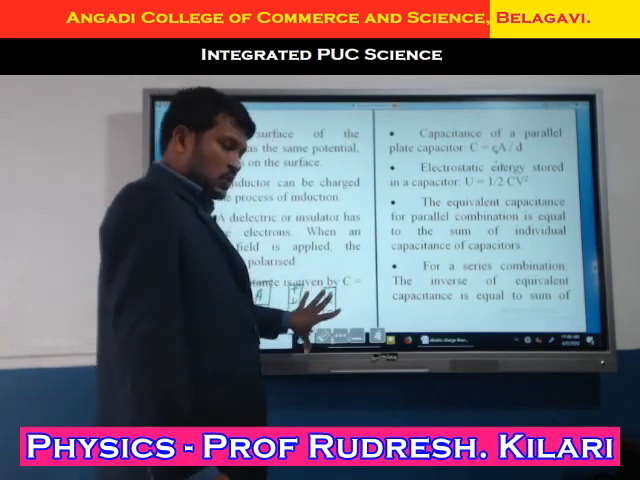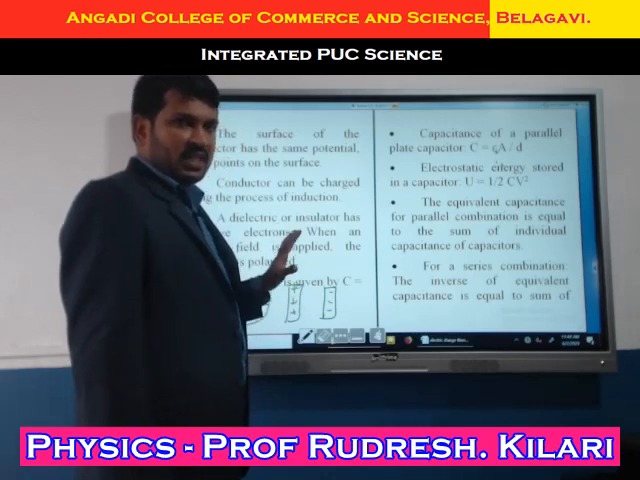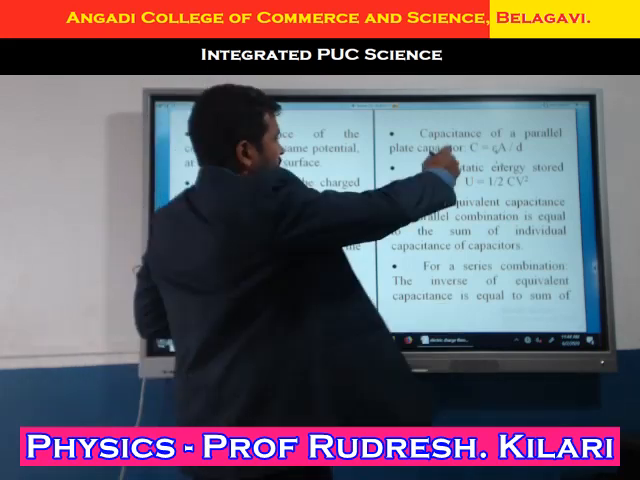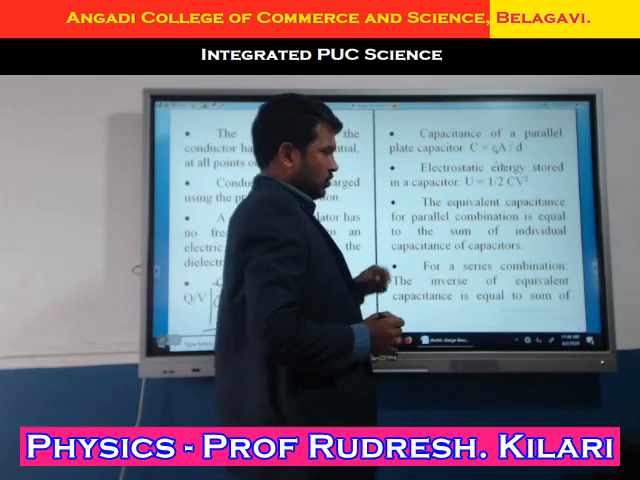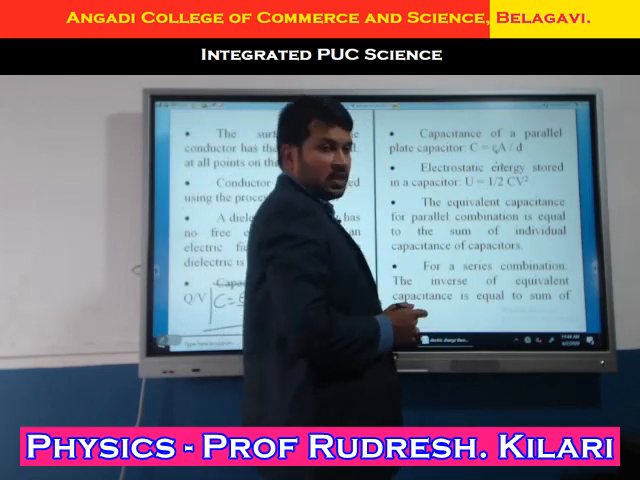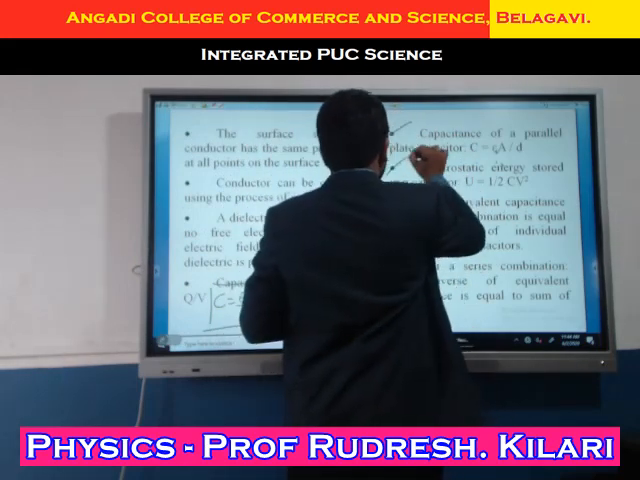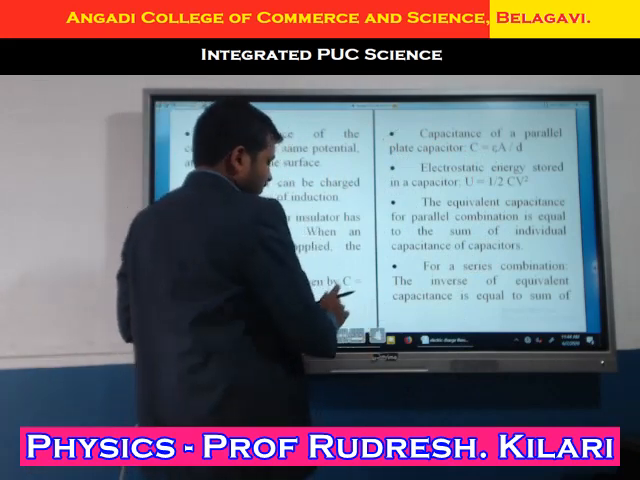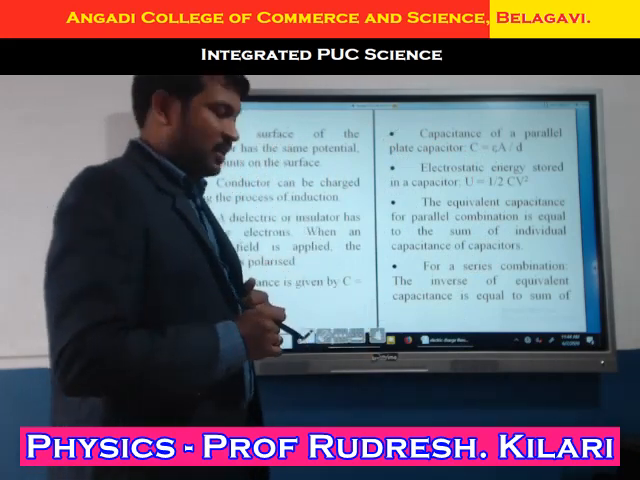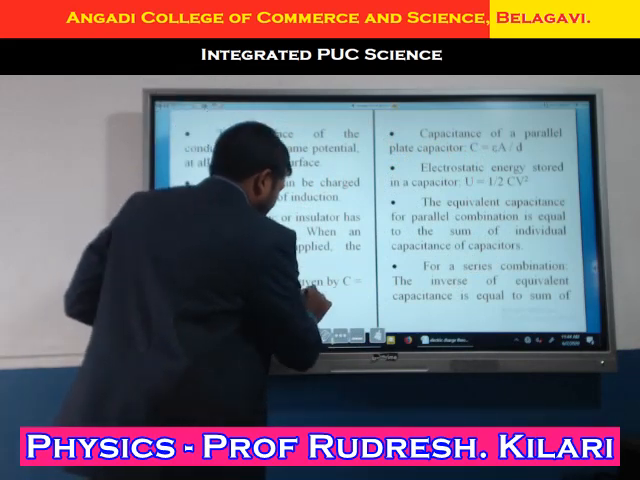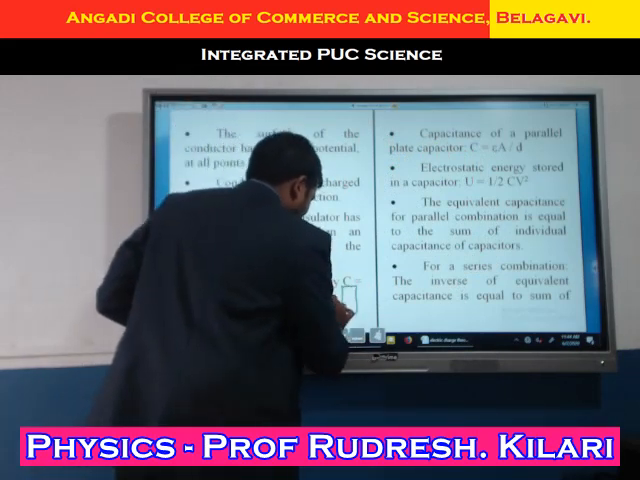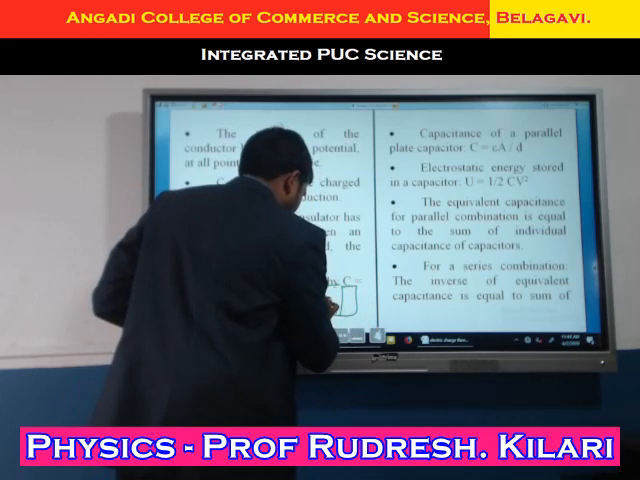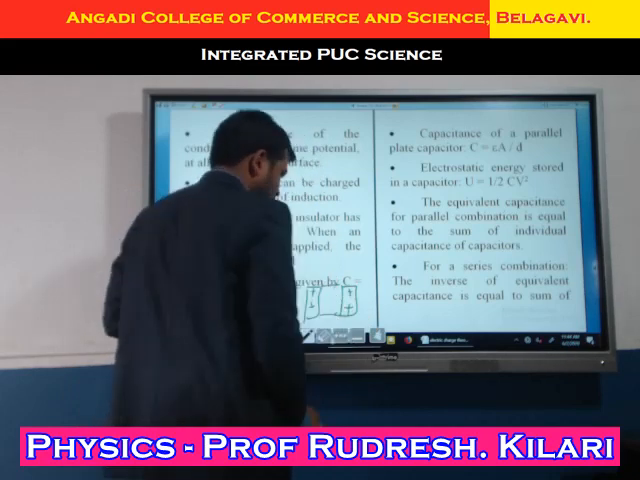Then the energy stored in a parallel plate capacitor is, what is the energy stored? U equals 1 divided by 2 CV square. You remember this as well as this. Another formula we have is for a parallel plate capacitor with a dielectric medium. Just check this formula, then tell me later by solving problems.